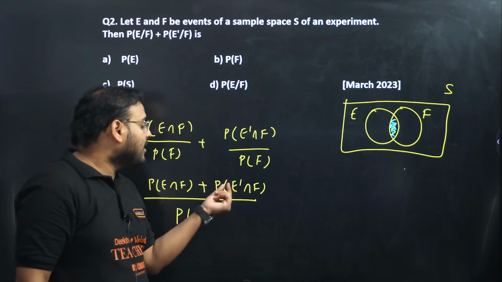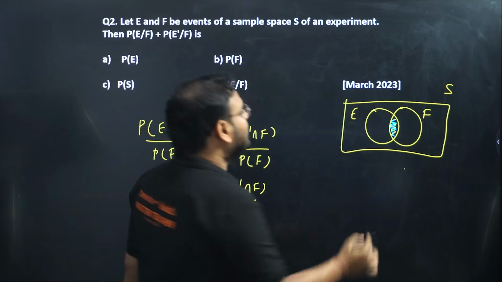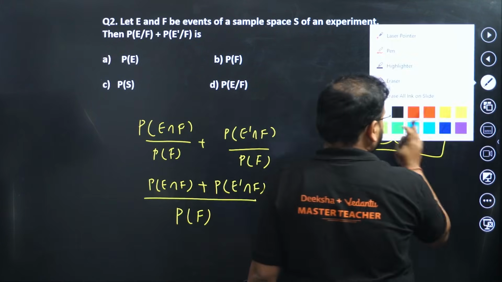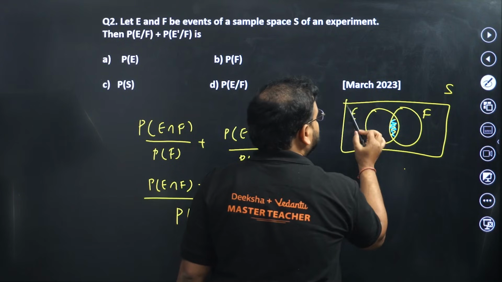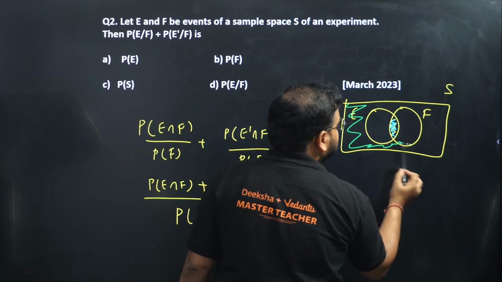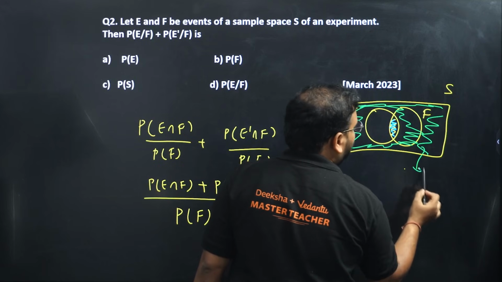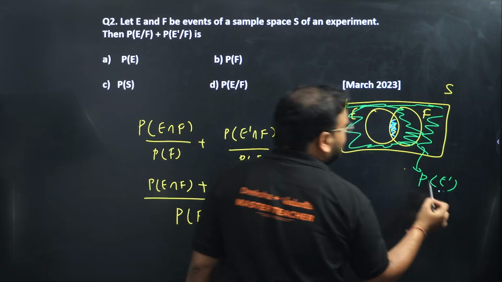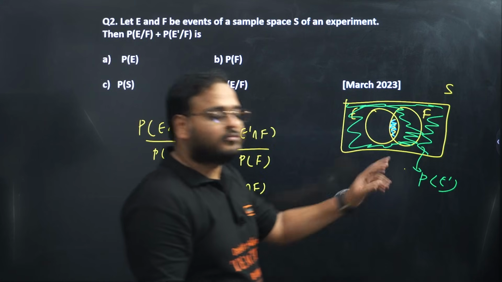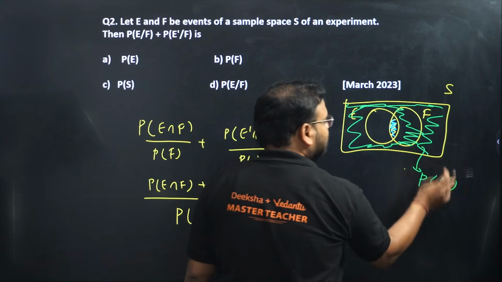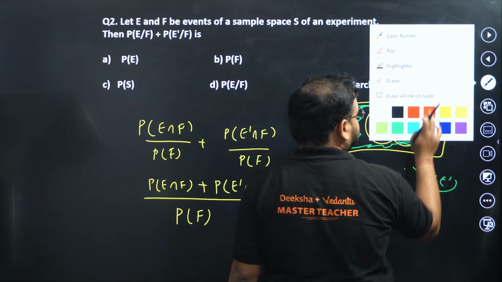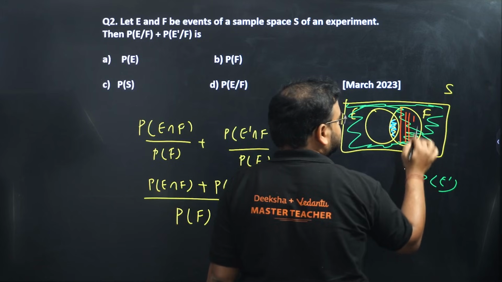So think about it. What is E intersection E dash with F? What is E dash? E dash is everything but E, right? So this is my E dash. Everything but E is this part, right? This is the condition of E dash. Everything but E, intersection of that with F. What is the answer? Simply this one.